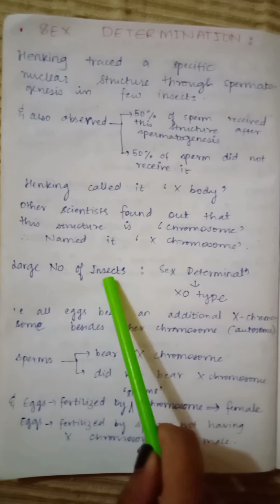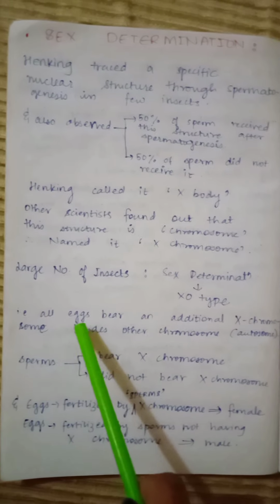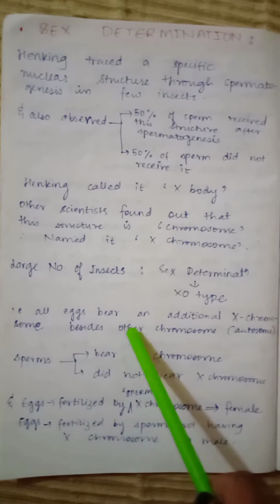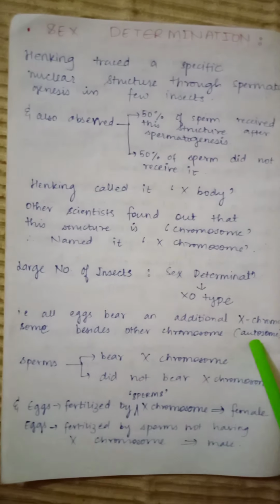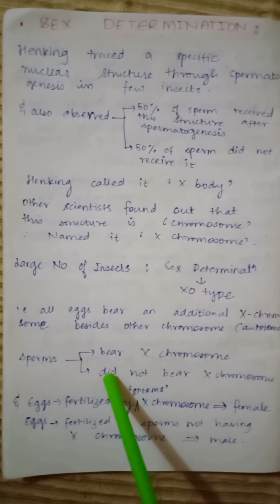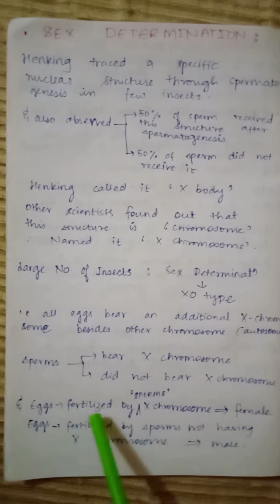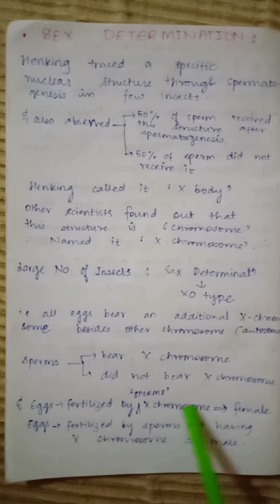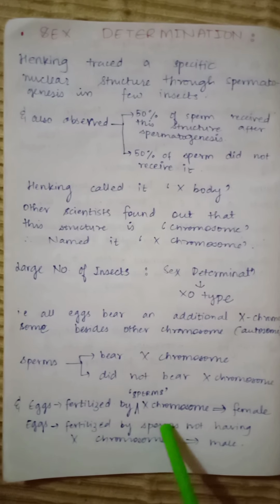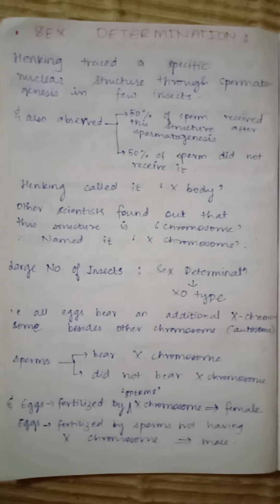In a large number of insects, sex determination is of the X0 type. That is, all eggs will bear an additional X chromosome beside their other chromosomes, which are the autosomes. Sperms may either bear an X chromosome or may not bear an X chromosome, and eggs fertilized by sperms having an X chromosome will become female, while eggs fertilized by sperms not having an X chromosome will become male.